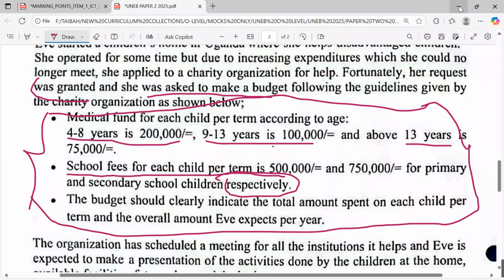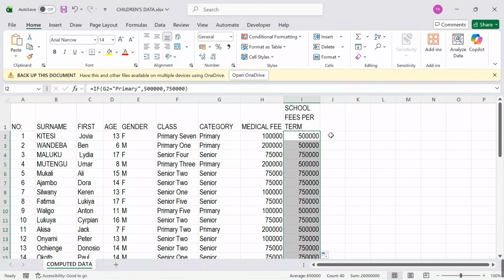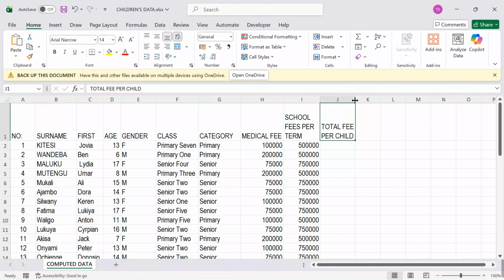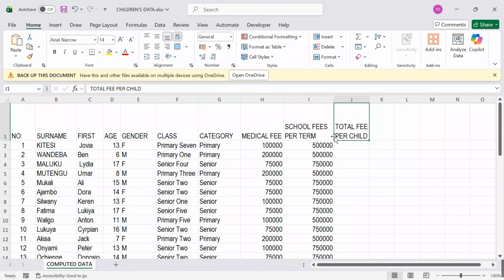Okay, I will come here and say now we need the total, let me use uppercase, we need the total expenditure or total fee spent, total fee per child. Let me wrap text to see that we get each and every detail of our submission.